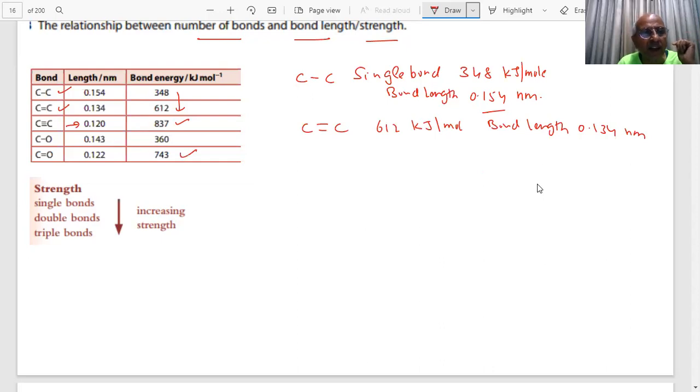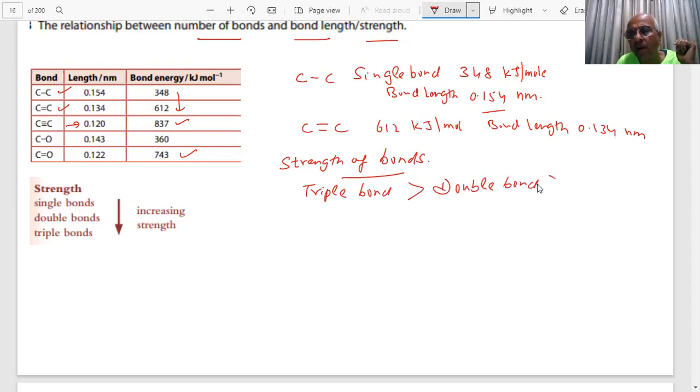Therefore, students, we can say that the strength of the bonds, okay, is what? Triple bond is stronger than double bond, and double bond is stronger than single bond.